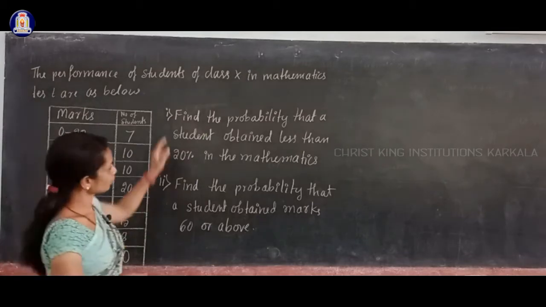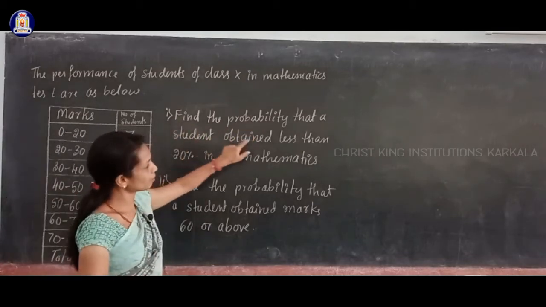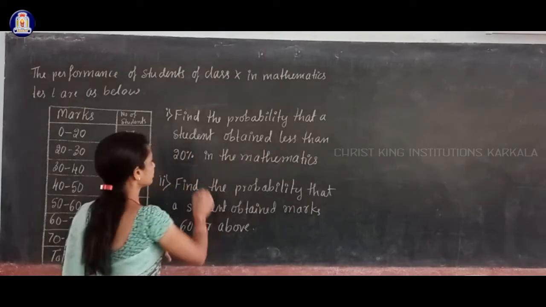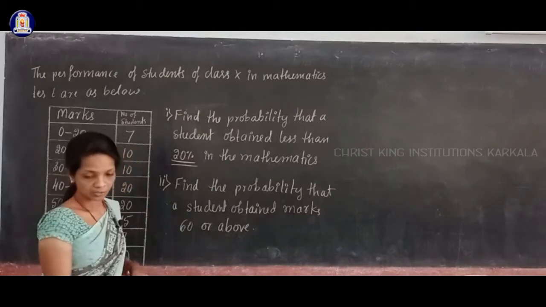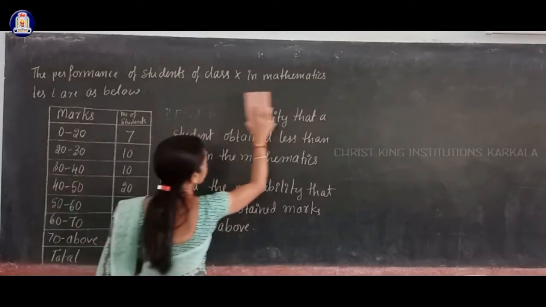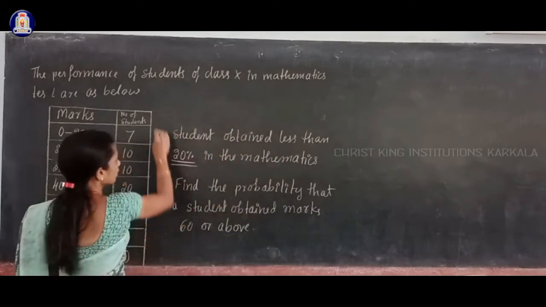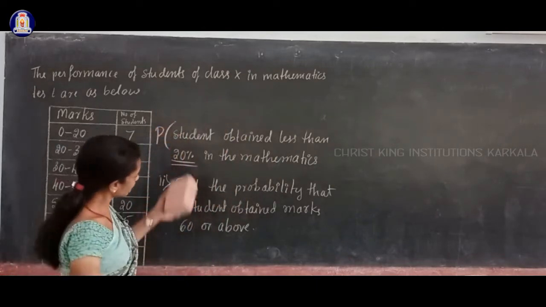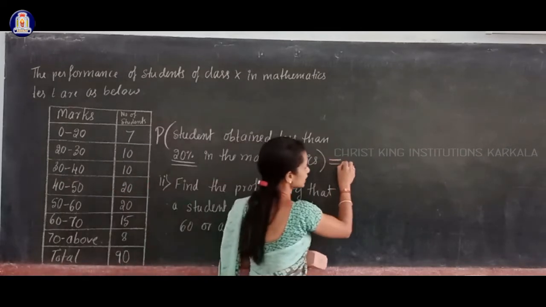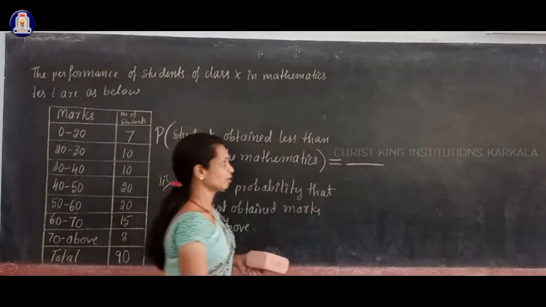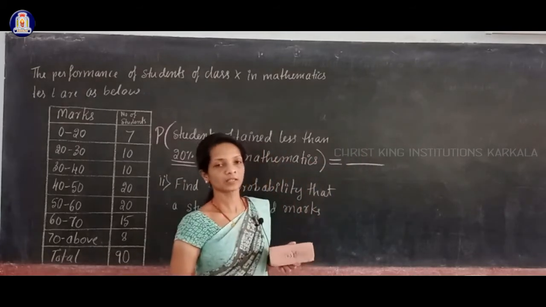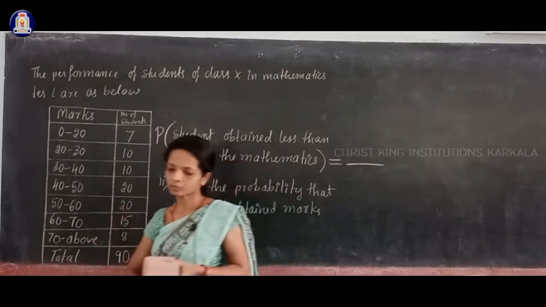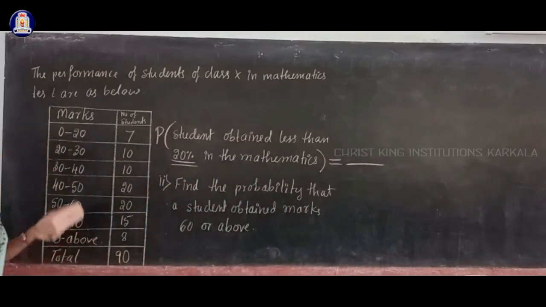And for that you have to find the probability that a student obtained less than 20% in mathematics. That is equal to, how to find, you have to write in the numerator how many students obtained less than 20% marks. You have to see the table. So in the table, where will you get the number of students who obtained less than 20% marks?